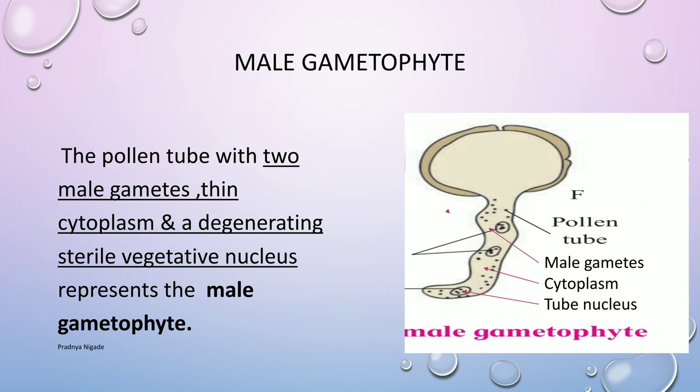Now, the pollen tube with the two haploid non-motile male gametes, thin cytoplasm and degenerating sterile vegetative nucleus represents the male gametophyte. So in short, this is nothing but the male gametophyte. We will revise this part. The pollen tube with the two male gametes, thin cytoplasm and a degenerating sterile vegetative nucleus represents the male gametophyte. I hope you have understood this part. Thank you.